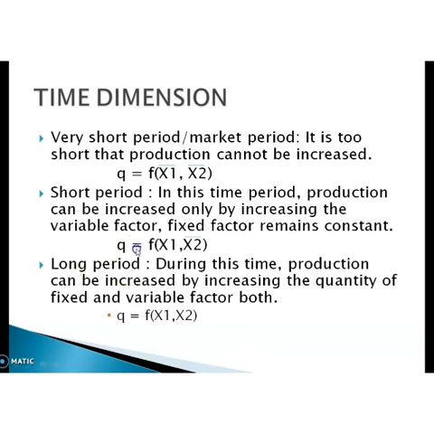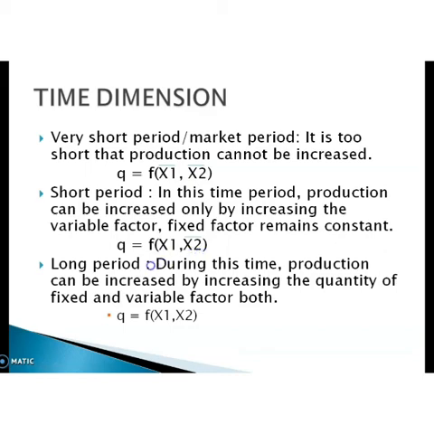In our production function, Q = f(x1, x2), here x1 is the variable factor and x2 is the fixed factor. If the producer wants to increase the production, he can only make changes in x1 because it is the variable factor. x2 cannot be varied. That's why it is the fixed factor.